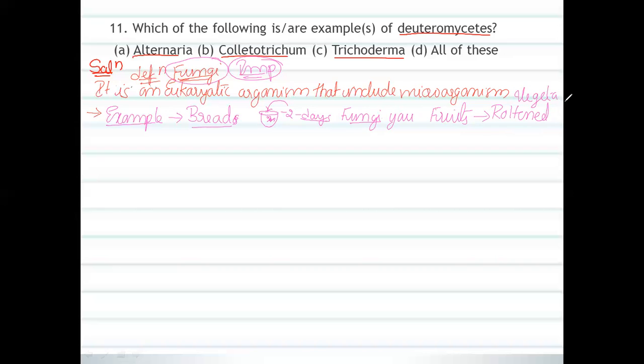Some of the best examples of fungi are yeast, especially used in the preparation of bread, which is a single-celled fungus. Also Colletotrichum falcatum, Alternaria, Trichoderma, and Penicillium are the best examples of fungi. Just you have to remember.